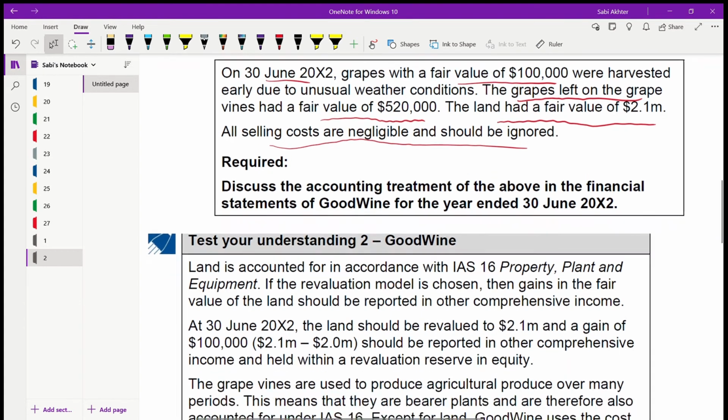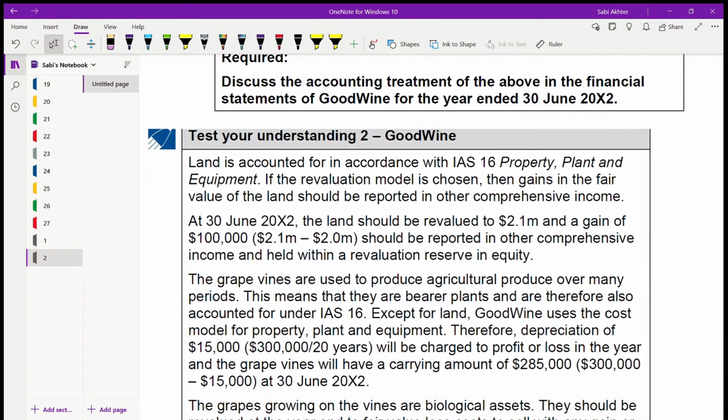So land is the easiest. Land is accounted under IAS 16. It is not a biological asset. They have told the revaluation model is chosen for land, but for others it is cost. So the revaluation model is chosen. Gains will go in other comprehensive income. Gains in the fair value of the land. At 30th June 2002, the land should be revalued at 2.1 million, and there will be a gain of 100,000, which will go in other comprehensive income, and this will be held within a revaluation reserve in equity.